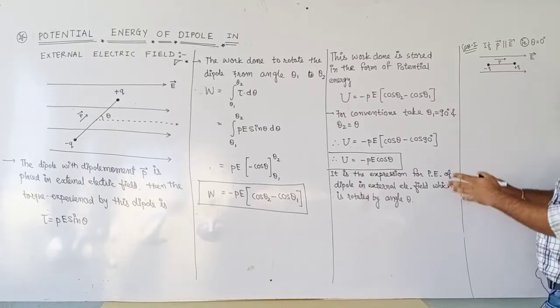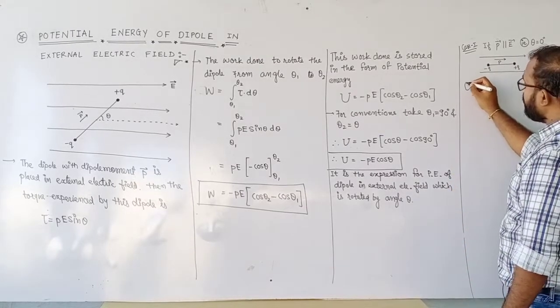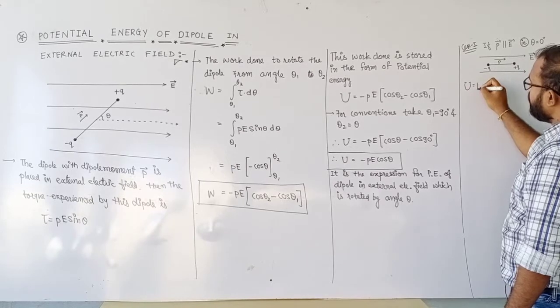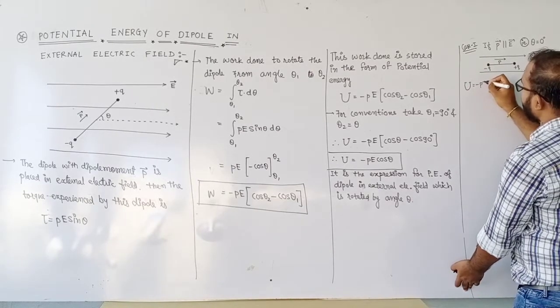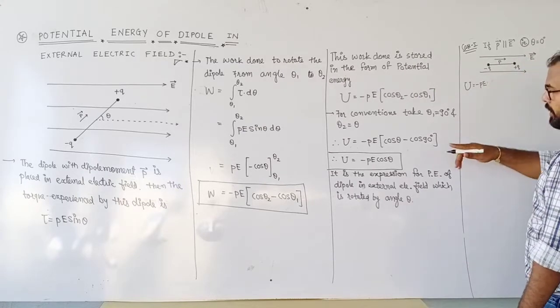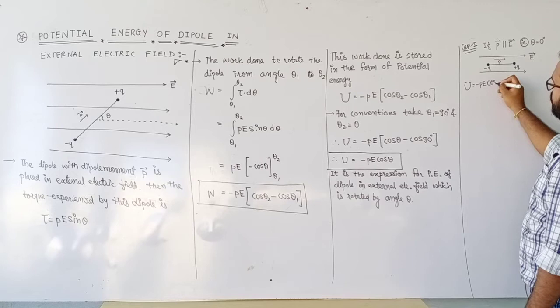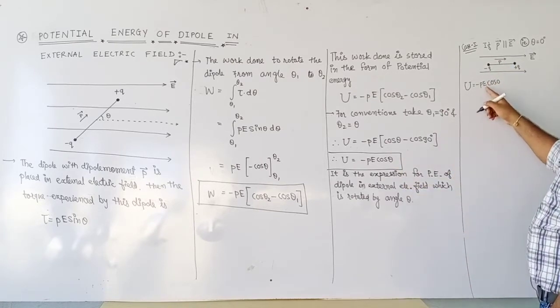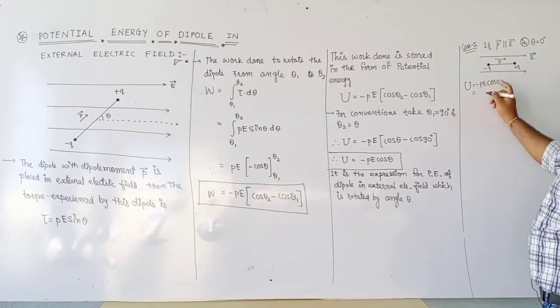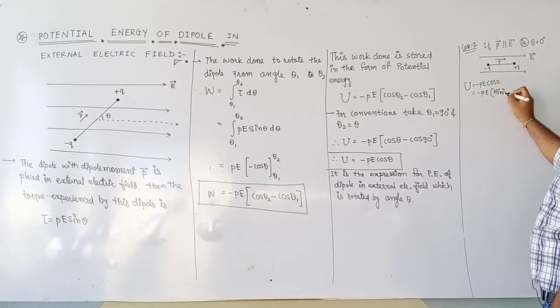If theta becomes 0, at that time energy U is equal to minus PE cos 0. In place of theta we will take 0. So cos 0 is 1, so that is minus PE. This is the minimum value of energy.